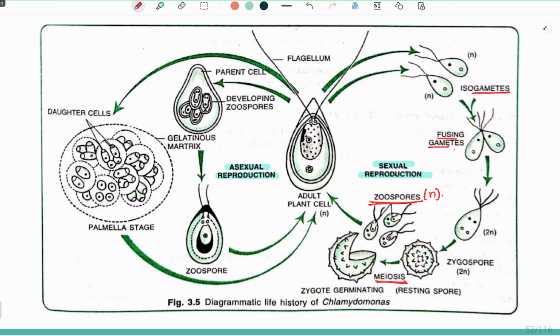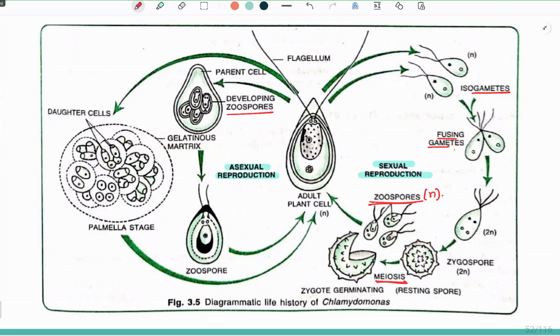Now, in asexual reproduction, the plant is going to develop zoospores. Now, these zoospores further undergo division and form daughter cells, and due to the formation of an aggregate of cells, it is called the palmella state.